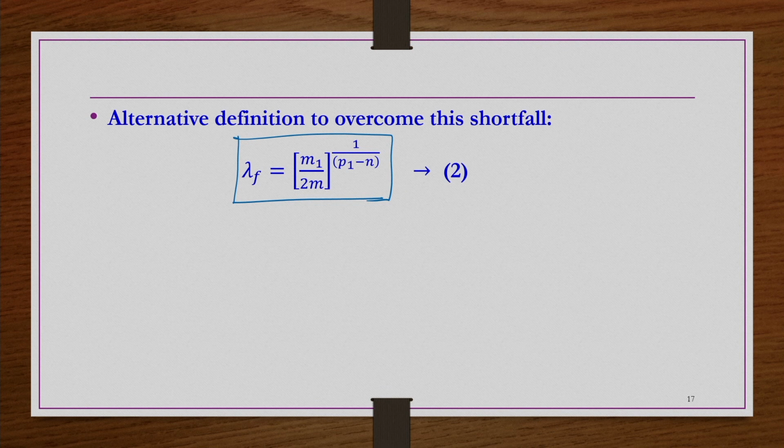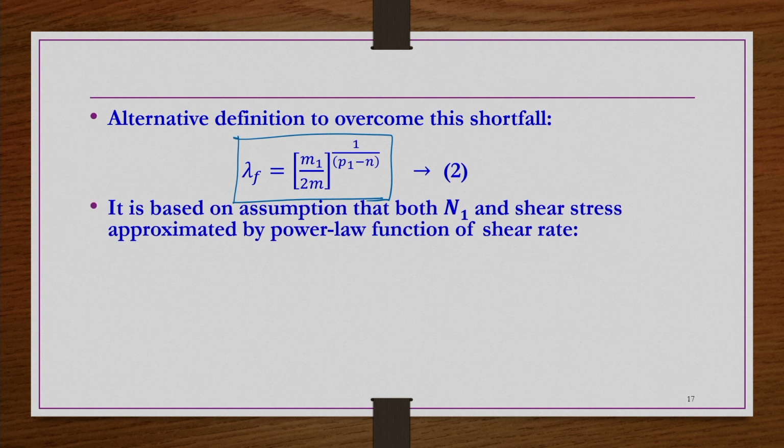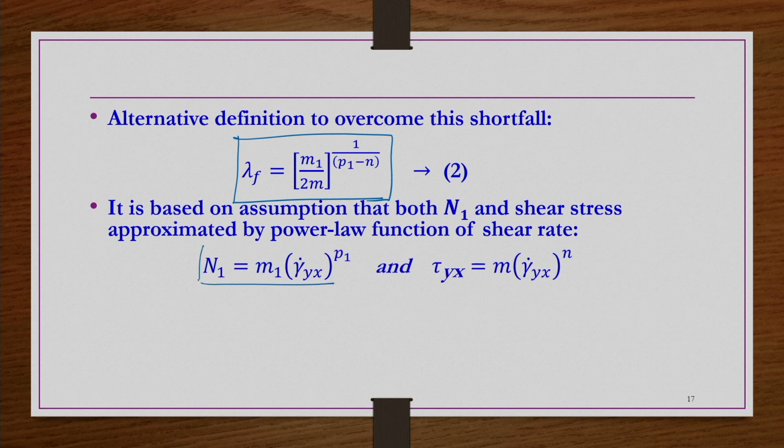It is based on the assumption that both N1 and the shear stress are approximated by power law functions of shear rate. These are the two assumptions taken in defining this alternative dimensionless relaxation time lambda f.